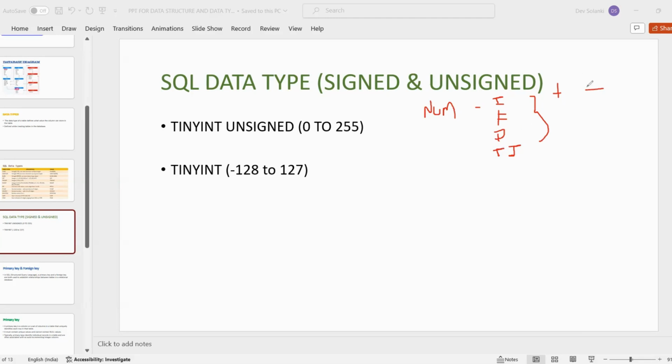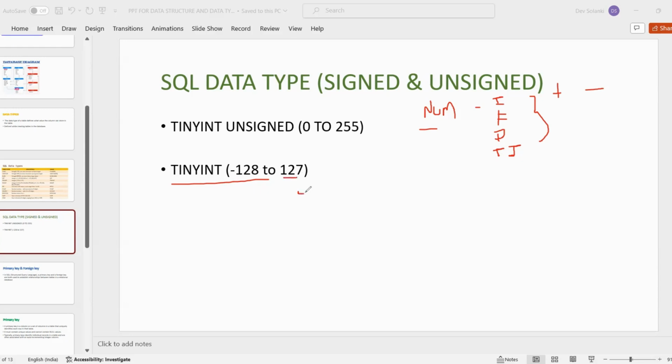All the numerical data types, whether integer, float, double or tiny int, that can hold positive or negative values are known as signed data types. In a signed tiny int we can store positive and negative values, but the limit is only minus 128 to 127.